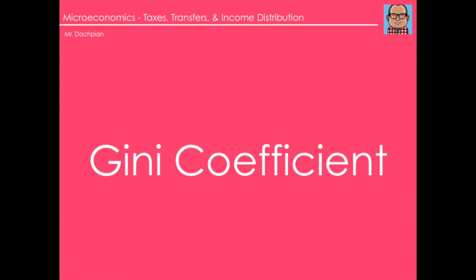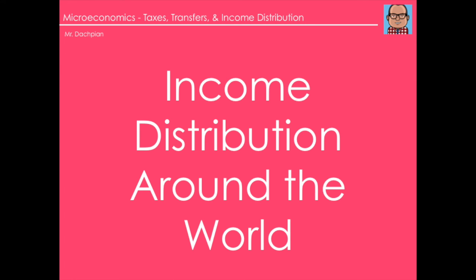It is defined as the ratio of the area between the Lorenz curve and the perfect equality line to the area between the lines of perfect equality and perfect inequality. The larger the Gini coefficient, the more unequal the distribution of income. The smaller the Gini coefficient, the more equal the distribution of income.